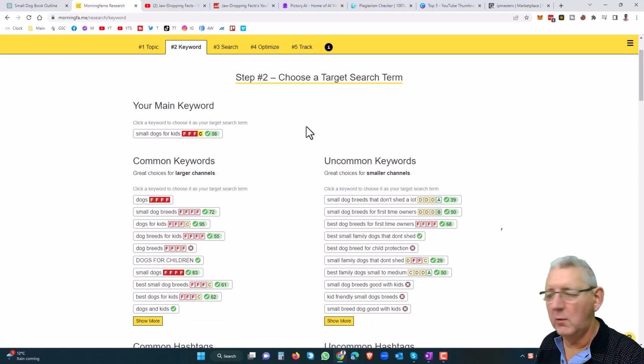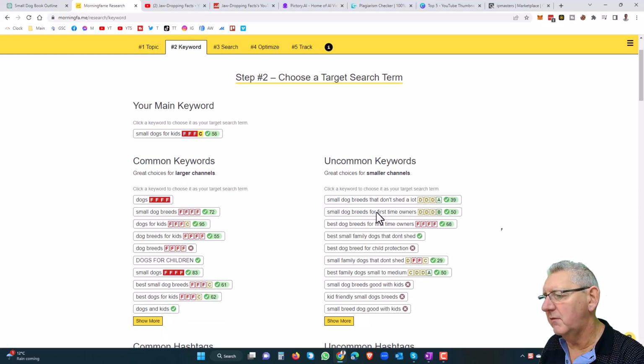This is my high recommendation. So here right at the very top, you can see, here's a great one: small dog breeds that don't shed a lot. And across here we can see DDDA. Don't worry too much about this, but it's great when you can find an A here. And this number 39, there are explanations in Morning Fame about this. But if you've got a number above a 6, that's great. So obviously a 39 is brilliant.